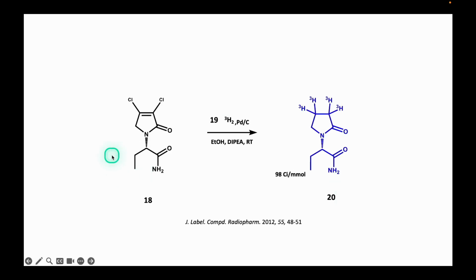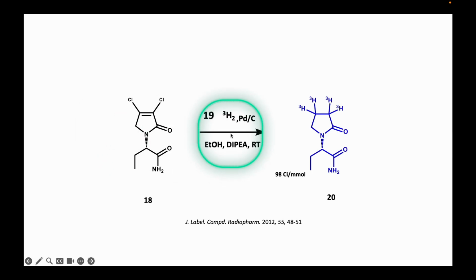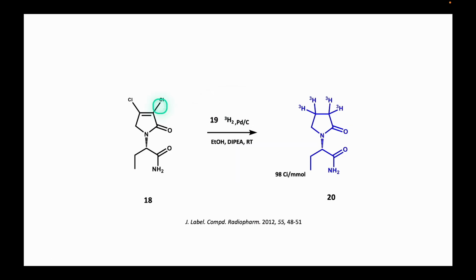When treating the unsaturated lactam 18 with molecular tritium in the presence of palladium on carbon as a catalyst, a series of substitution and addition reactions proceed. On one hand, the substitution of the chlorine atoms by tritium, and on the other hand, the addition of tritium to the existing double bond, which leads to the formation of the desired labeled drug.